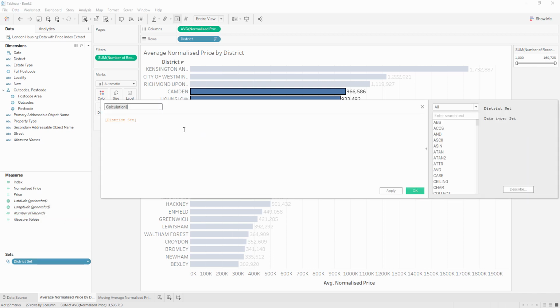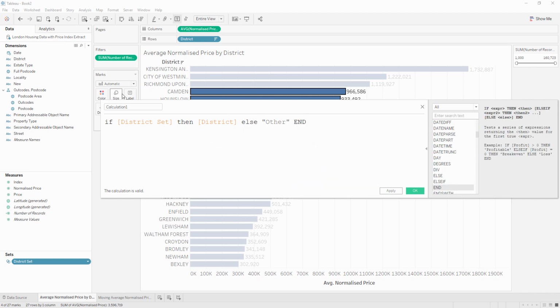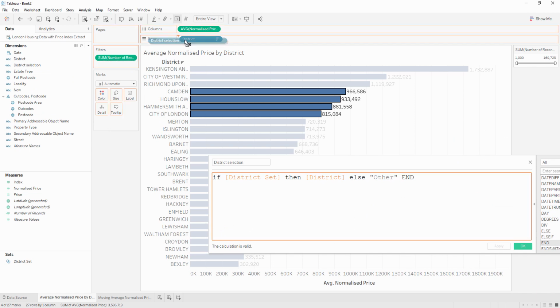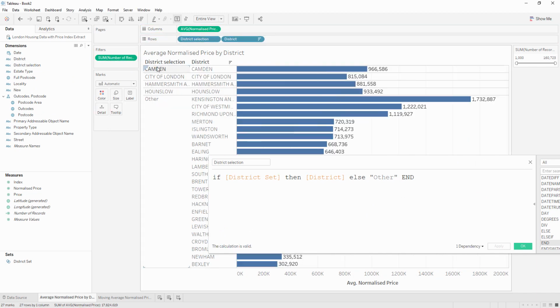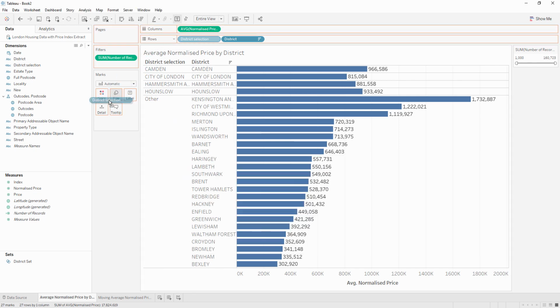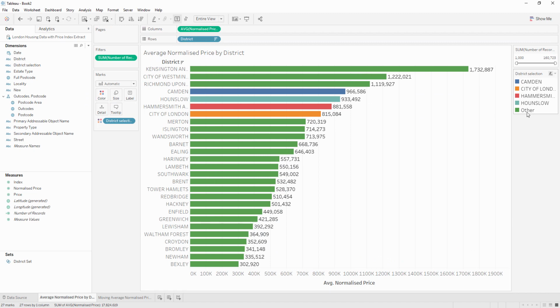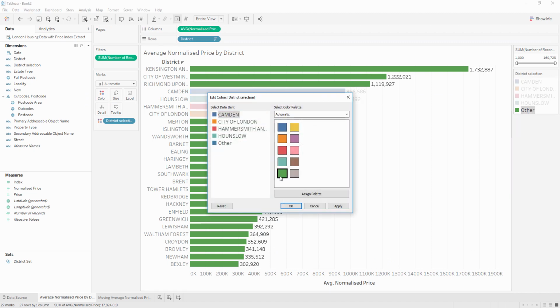So now we can use the set in a calculation to conditionally return the district if it's in the set. So if it's in the set, then return the district label, and otherwise aggregate this up into this category called other. So let's call this district selection. And so now if we go and add that into our view here, you'll see that that's exactly what it's doing. It's returning the district and other. So let's go ahead and drop that on color here, and then we can set it up so that other is always going to be blue.